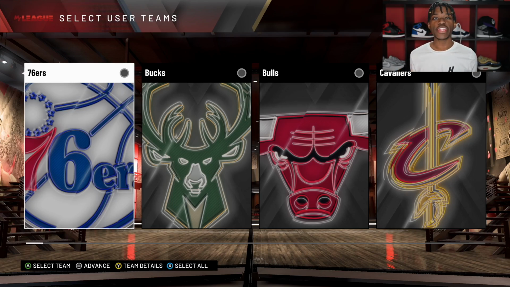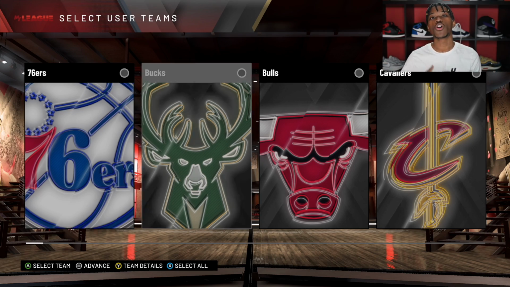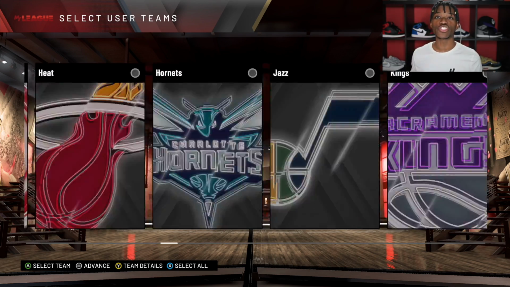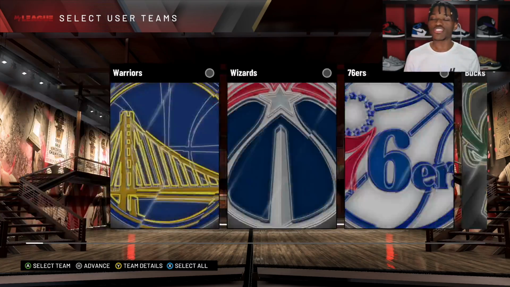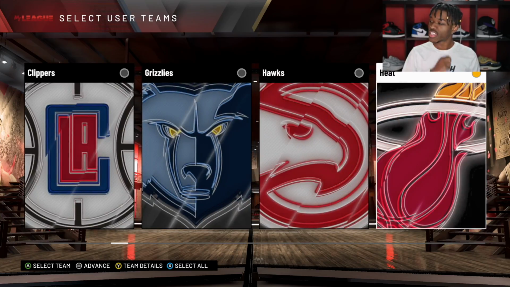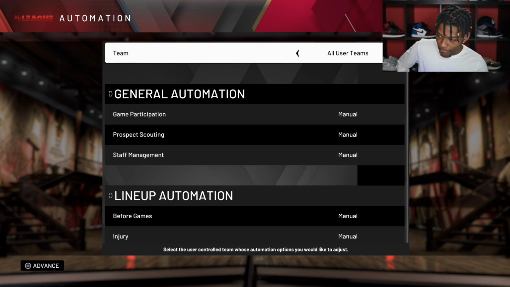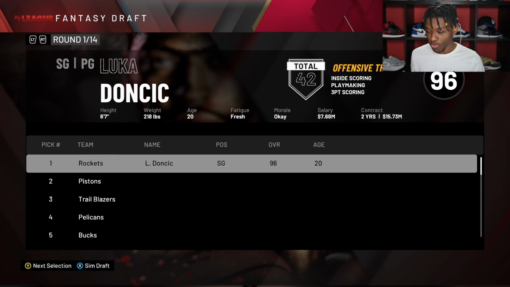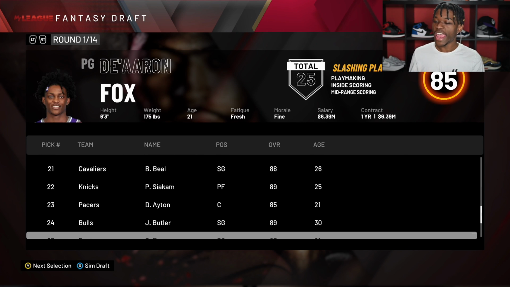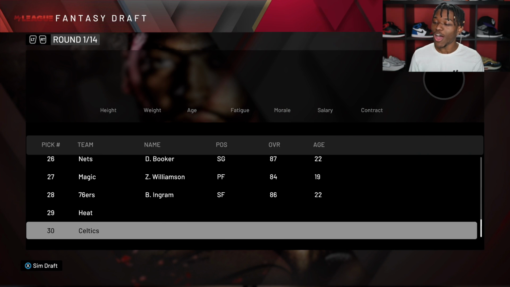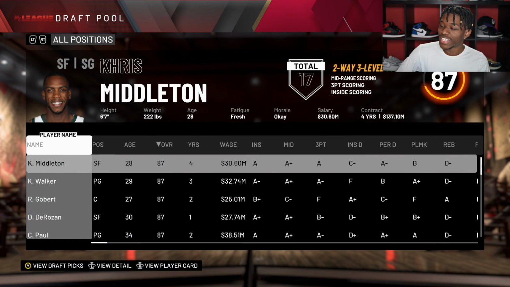Okay, so I turned off the trade deadline, because inevitably we're going to lose some games after February. There is no trade deadline, so we can literally make trades up until the playoffs, which is something we're going to have to hit. All right, so we're going to start in 3, 2, 1. The Miami Heat are the team we're using in today's video. Let's hope that they have a high draft pick. I'm not doing any trades until we lose our first game, so keep that in mind as we go through this. And it looks like we're going to have almost the last pick in the draft.